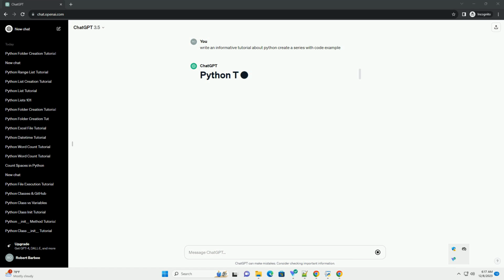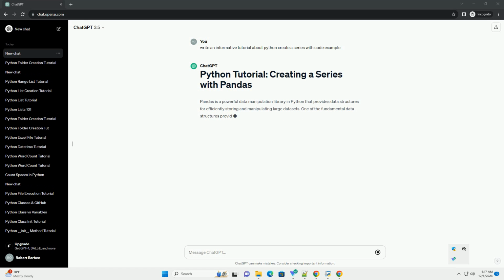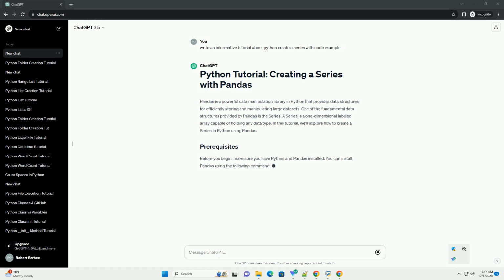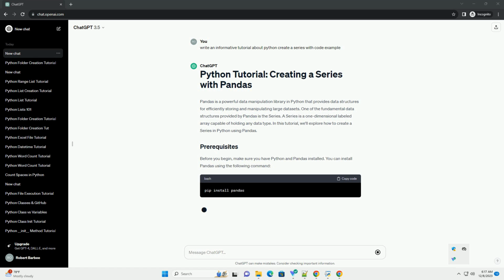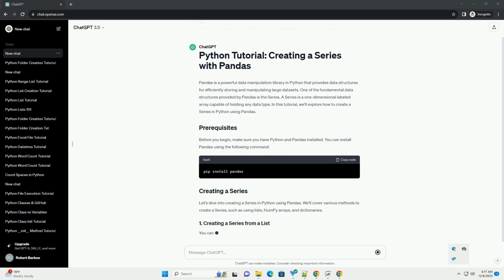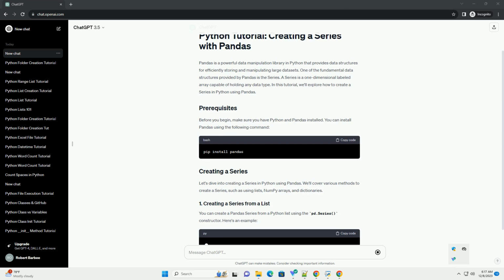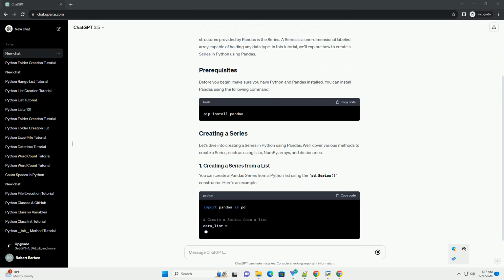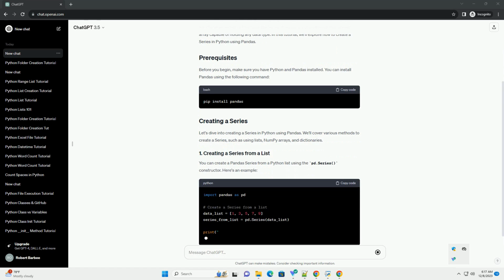Pandas is a powerful data manipulation library in Python that provides data structures for efficiently storing and manipulating large data sets. One of the fundamental data structures provided by Pandas is the series. A series is a one-dimensional labeled array capable of holding any data type. In this tutorial, we'll explore how to create a series in Python using Pandas.